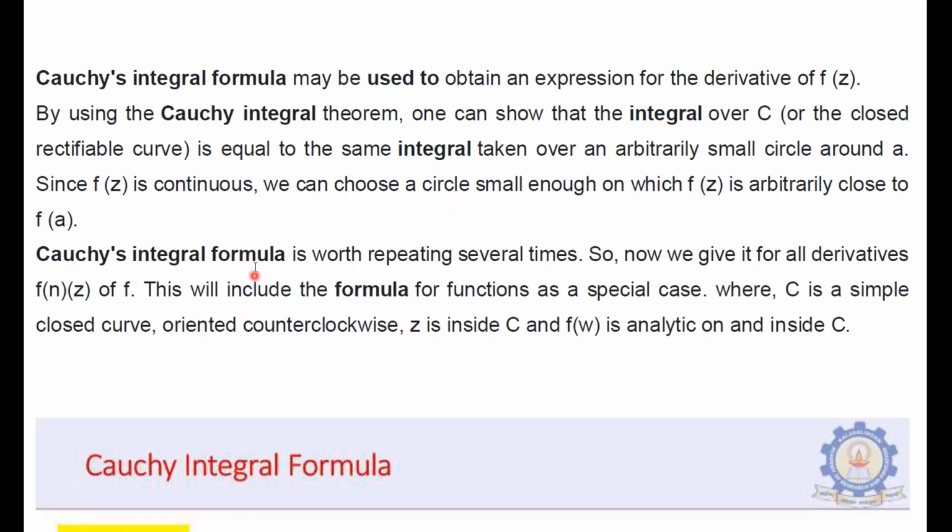So Cauchy's integral formula is worth repeating several times. So now we give it for all derivatives f^(n), where n is a suffix. Okay, that means the n-th derivative of the function f, defined at z.